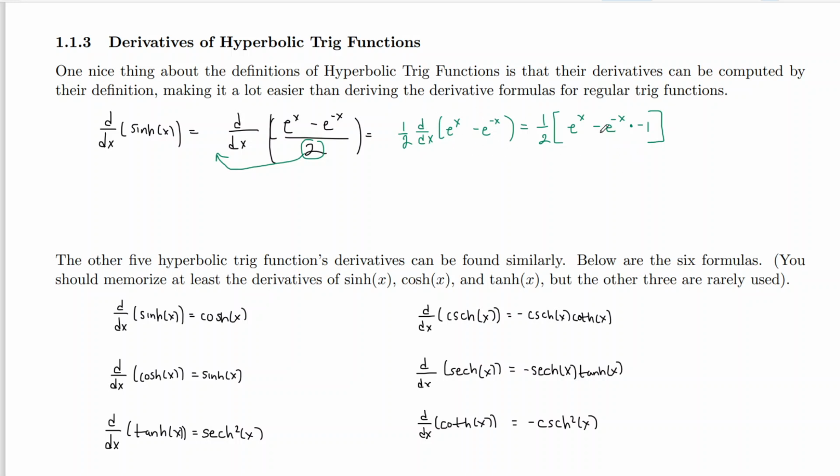I hope so. And now you really only have 2 steps, and you can actually see that what we have here is hyperbolic cosine. You might already see it already, in which case that's awesome. But let's go ahead and simplify it a little more. Well, the e to the x in front, you can't do anything to, but this minus here, since it's getting multiplied by negative 1, it's really a plus e to the negative x. And now maybe you see why this is hyperbolic cosine, but if not, we can take this 1/2 and we can bring the 2 down to the bottom here. And we get e to the x plus e to the negative x all over 2. And this is the definition of hyperbolic cosine.